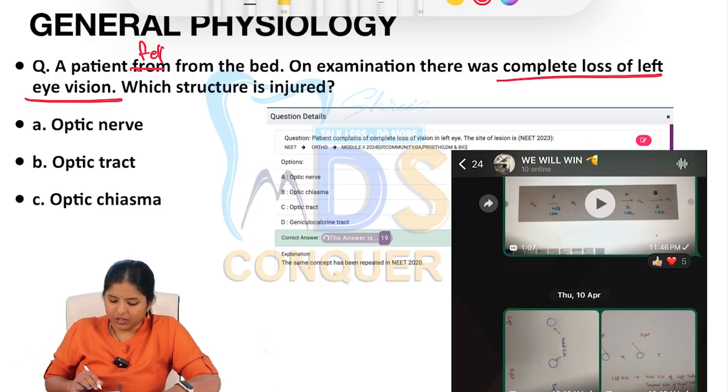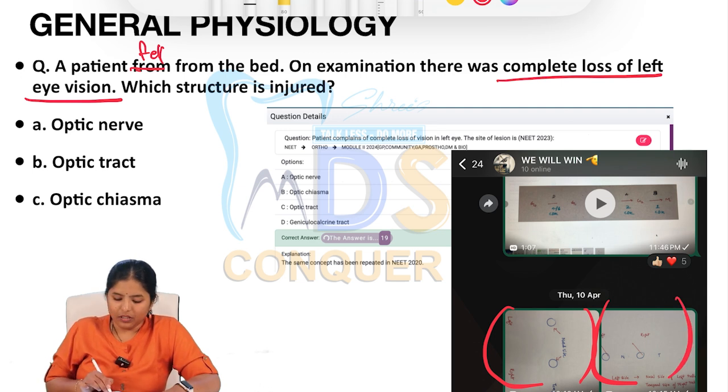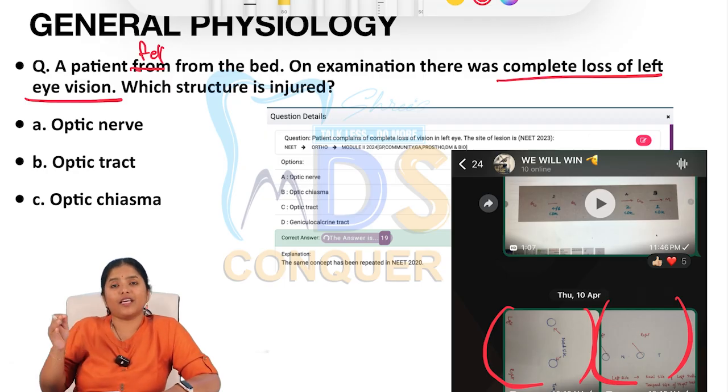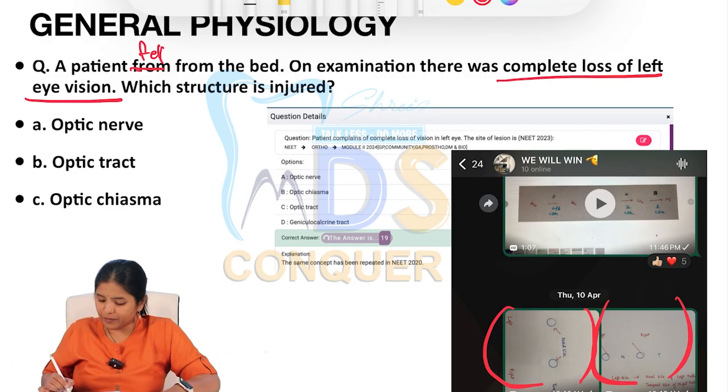What all defects can occur depends on where the injury occurs, whether it's the optic nerve, optic tract, optic chiasma, whether it is hemianopia, bilateral anopia, or whether the lateral half of the left eye vision is lost. Everything has been explained very clearly.